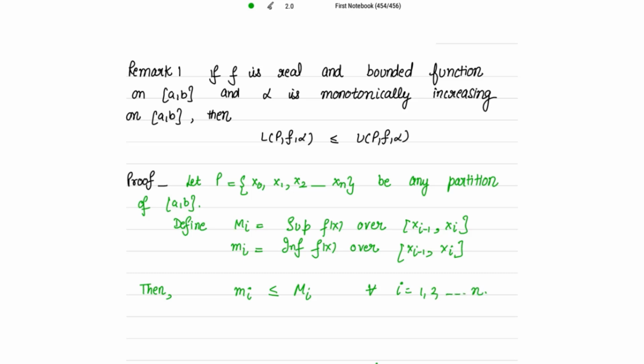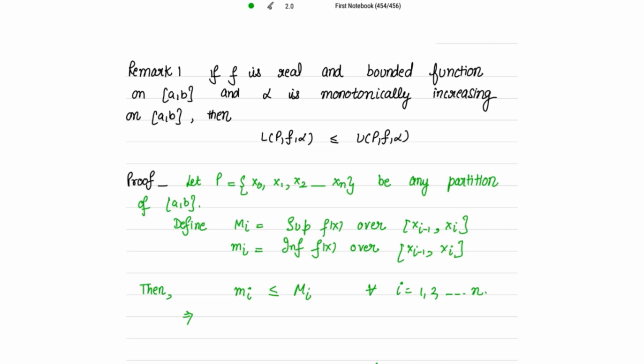In the next step, I'm going to multiply delta alpha i on both sides. We just have to remember the definitions of U(P, f, alpha) and L(P, f, alpha). The definition of L(P, f, alpha) is the summation of all small mi into delta alpha i. Similarly, U(P, f, alpha) is the summation of all capital Mi into delta alpha i.